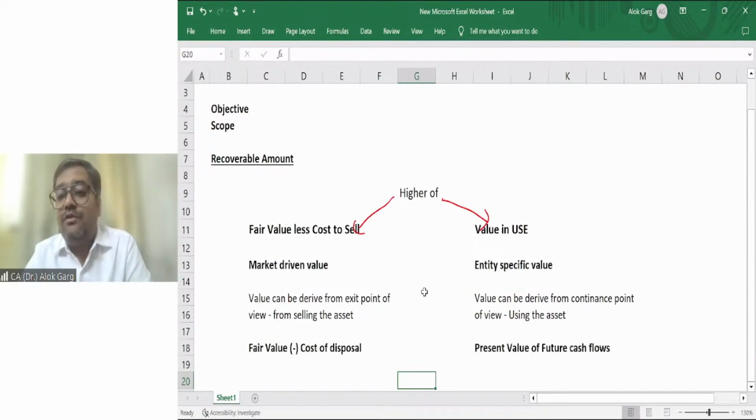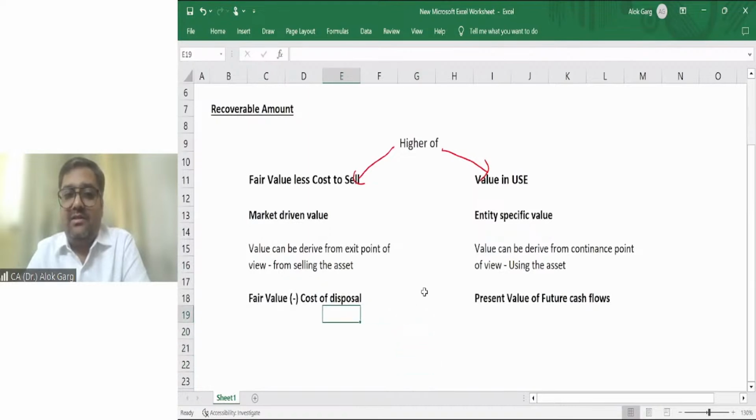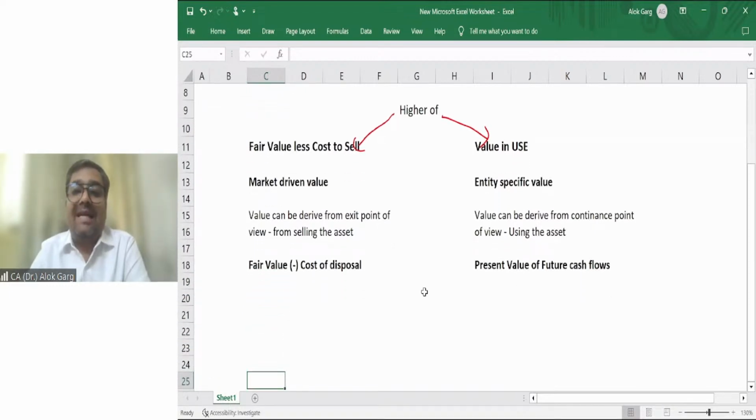And value in use will be derived from the continuance point of view, means you will continue to use the asset. In that case, how can the value be derived? This is an entity specific value. Fair value less cost of disposal, right? This is simple. When you reduce your cost of disposal from fair value, you will get fair value less cost of disposal. But the entity specific value, how will you arrive at it? This is your present value of future cash flows. Is that clear?